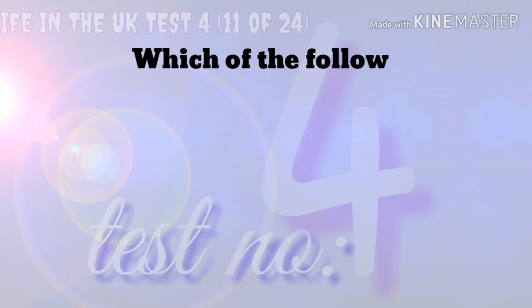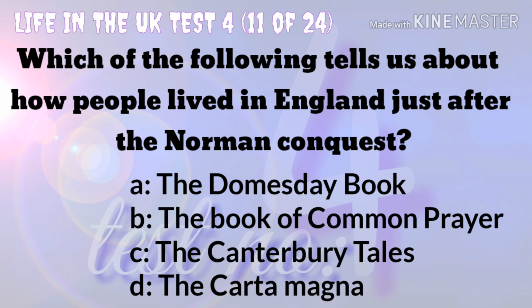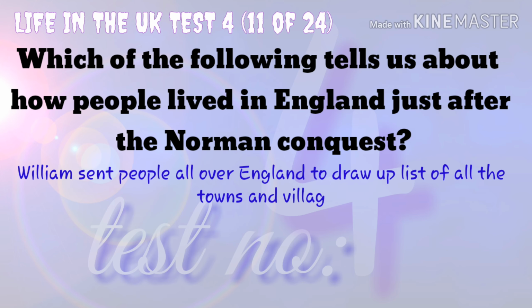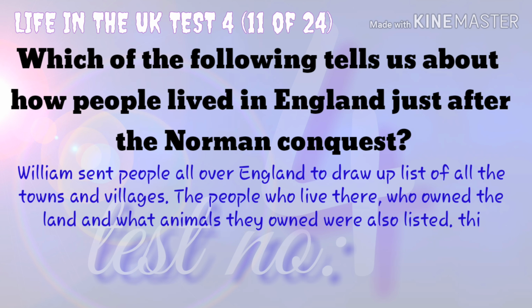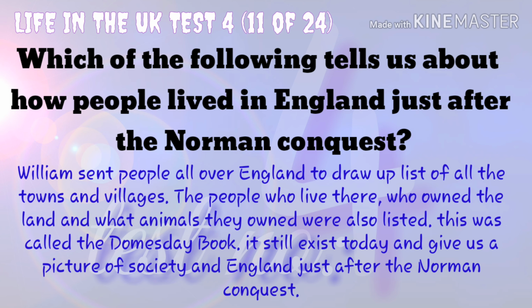Which of the following tells us about how people lived in England just after the Norman Conquest? The Domesday Book, the Book of Common Prayer, the Canterbury Tales, or the Magna Carta. William sent people all over England to draw up lists of all the towns and villages. The people who lived there, who owned the land and what animals they owned were also listed. This was called the Domesday Book. It still exists today and gives a picture of society in England just after the Norman Conquest.